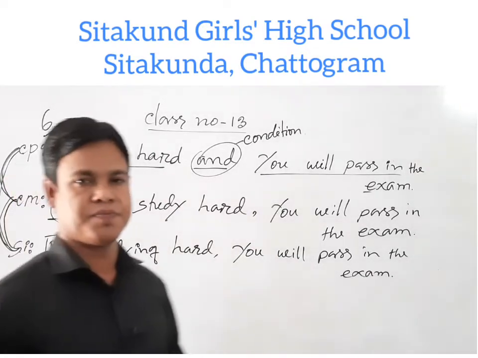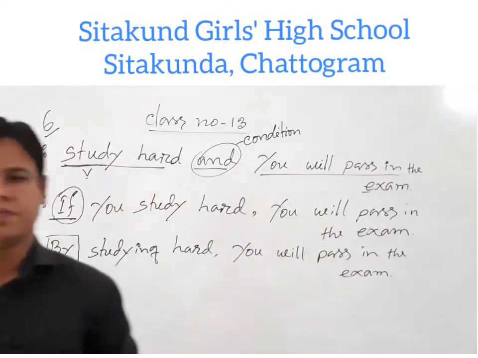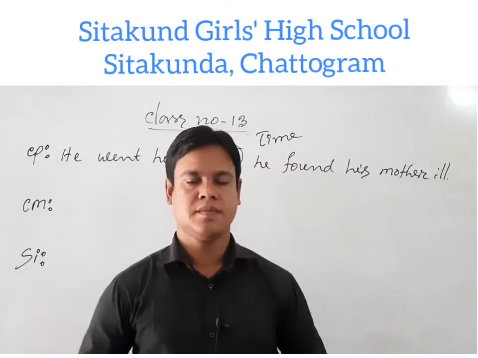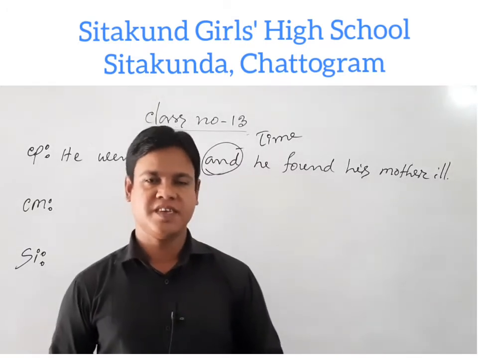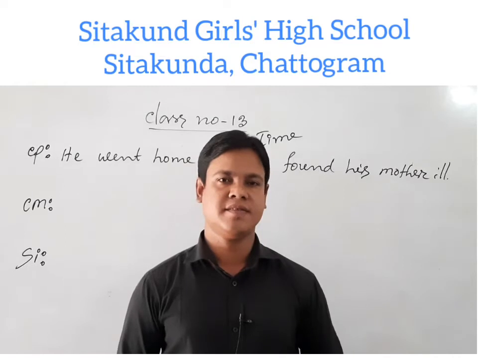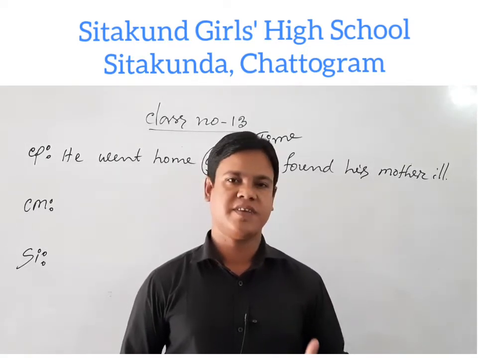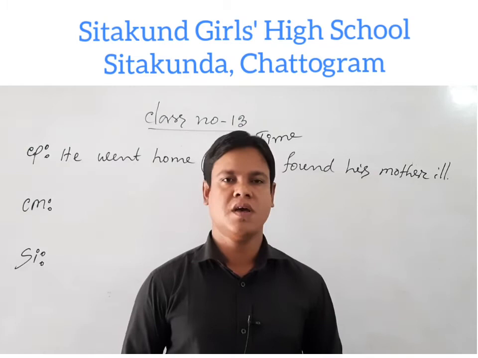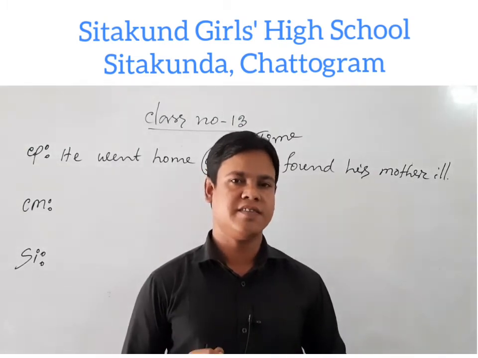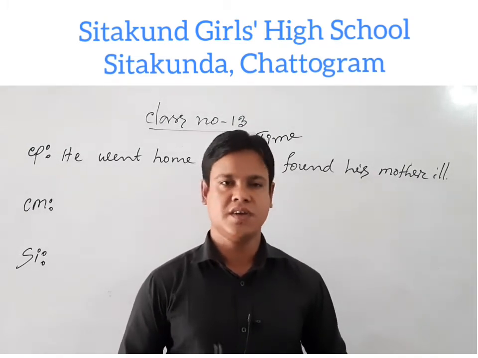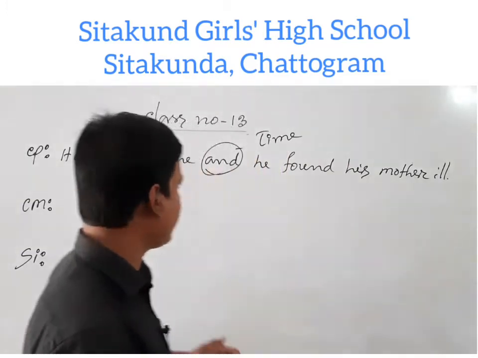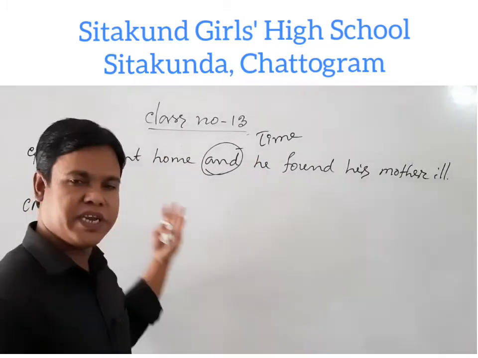Dear students, this is another example of a compound sentence having the coordinating conjunction and, but this and is not expressing condition, this and is expressing time. But how will you know that this coordinating conjunction and is expressing time? Then we have to understand the meaning of the sentence.